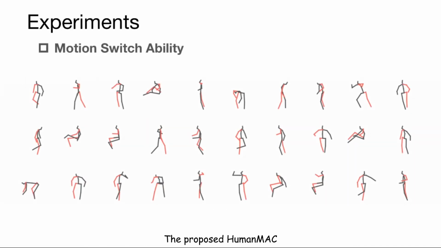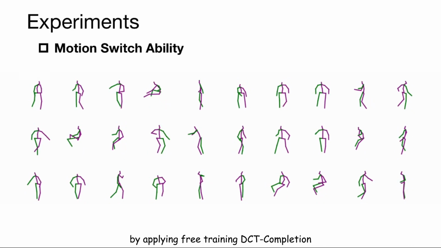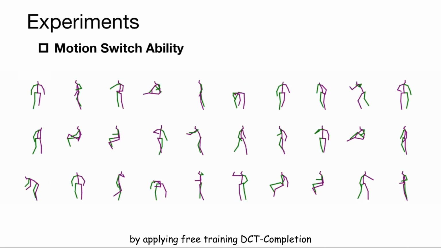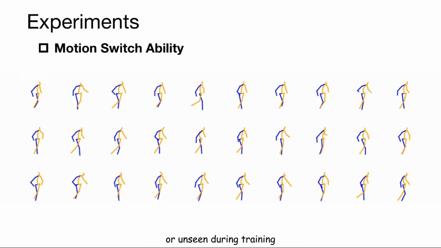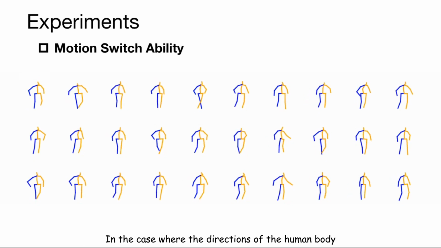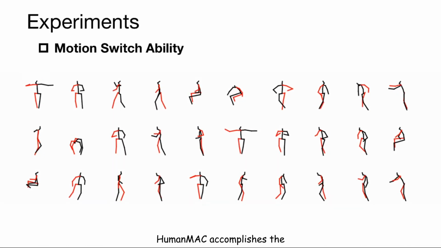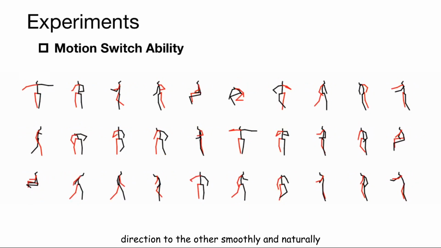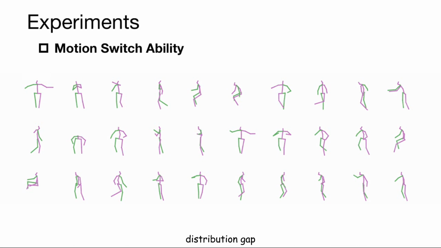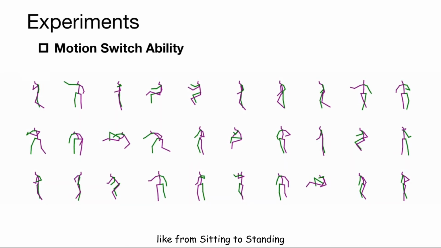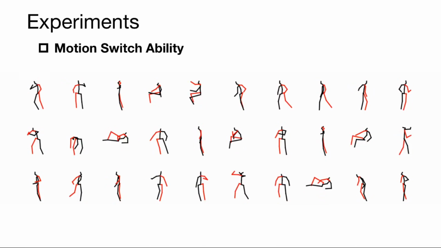The proposed HumanMAC enables the switchability between different categories of motions by applying training-free DCT completion. The ability helps produce some motion combinations that are rare or unseen during training. In the case where the directions of the human body facing differ significantly, HumanMAC accomplishes the switch from one direction to the other smoothly and naturally. For transferring between two motions with a large distribution gap, like from sitting to standing, the motion of the upper and lower bodies changes in a natural way.